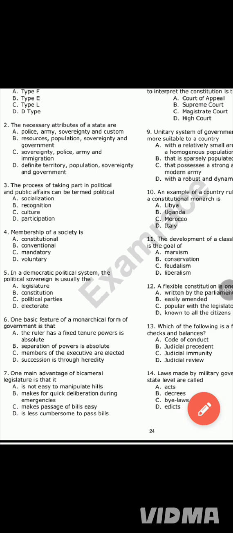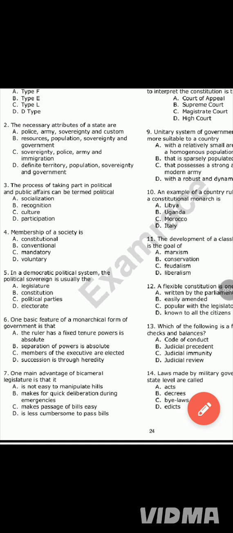As a Jamb or WAEC student, when we talk about a state, we are talking about a political association within a specific geographical location that has government, population, sovereignty, and a territory. So the most correct answer is option D, a definite territory, population, sovereignty, and finally government. Number 2, the answer is option D.